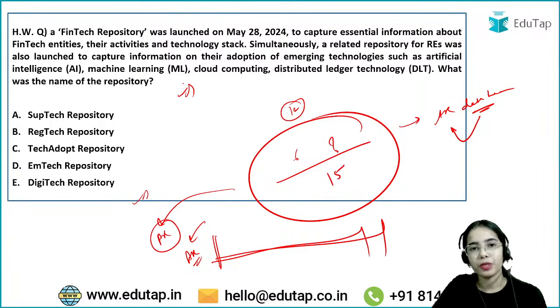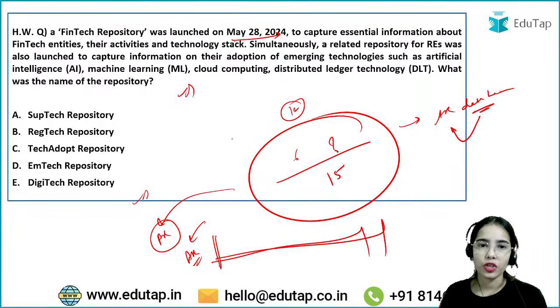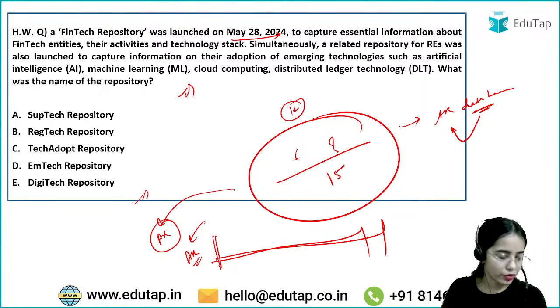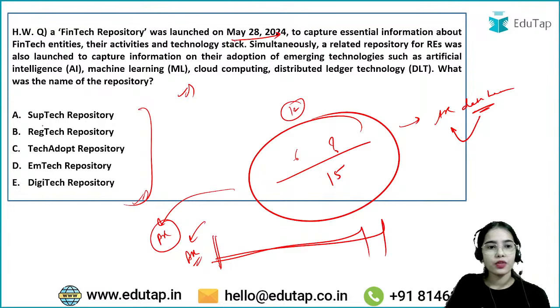And this is the homework question. I hope you will be able to answer it. There was a fintech repository launched by the RBI on May 28, 2024, for the fintech entities. With this, there was another repository that the RBI launched. What was the name of that repository? That you have to tell me. This is the homework question.